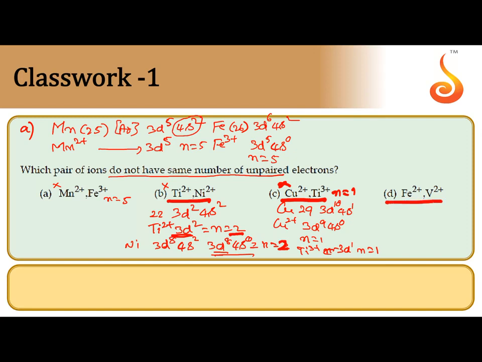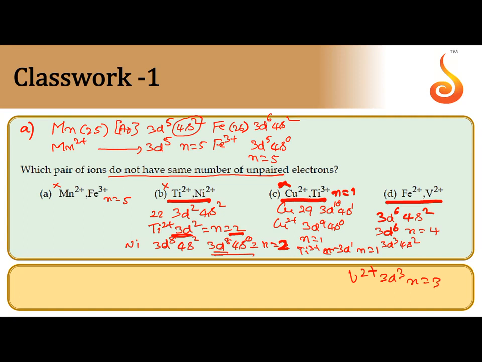Now coming to Fe2 plus, 3d6 4s2 for iron. Fe2 plus means 3d6, n is equal to 4. Vanadium 23 atomic number, 3d3 4s2 electronic configuration. For V2 plus 3d3, so number of unpaired electrons 3.